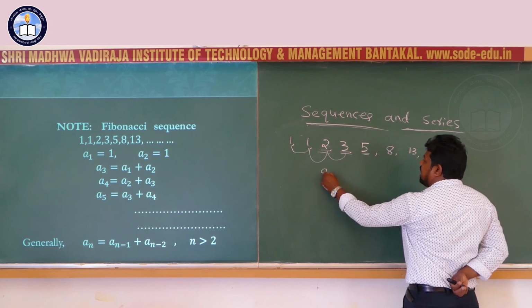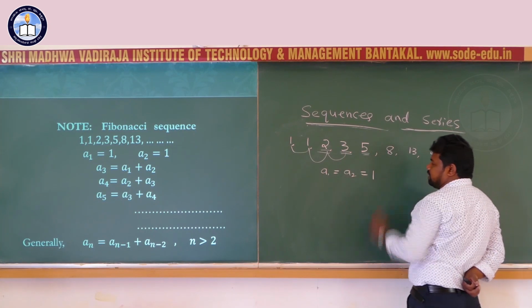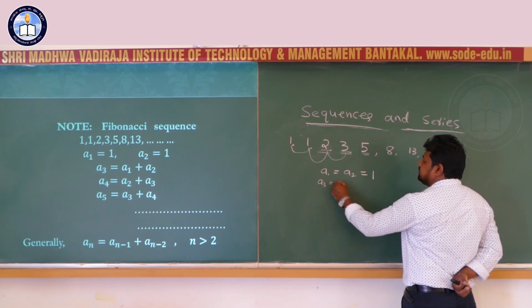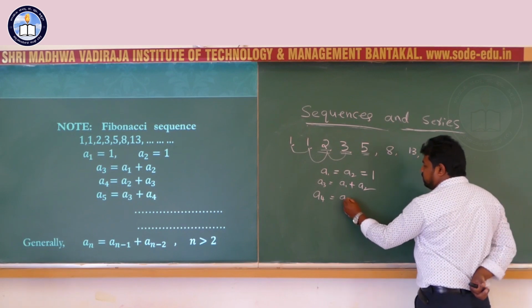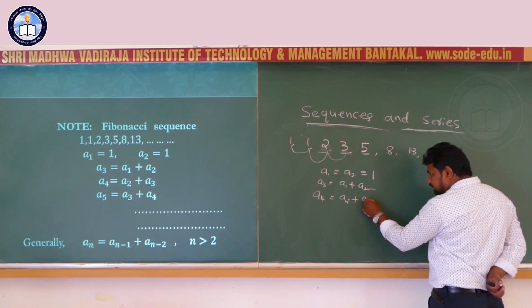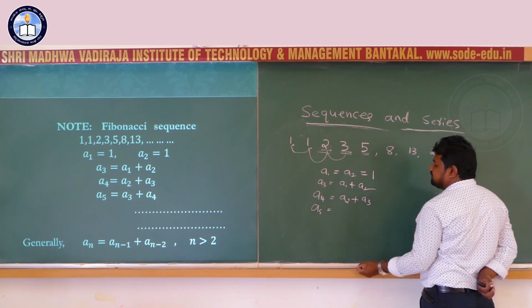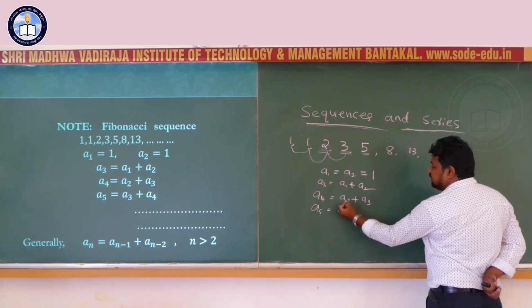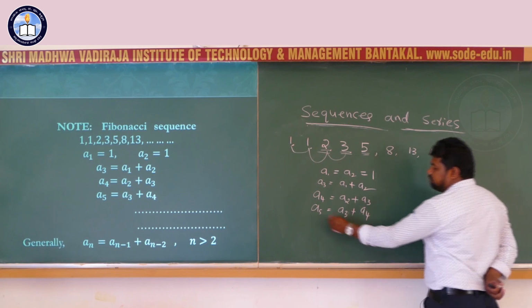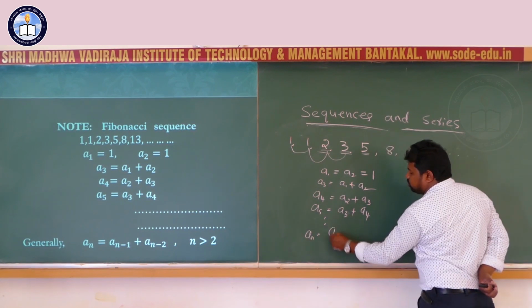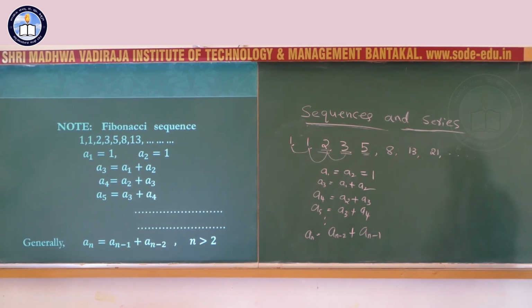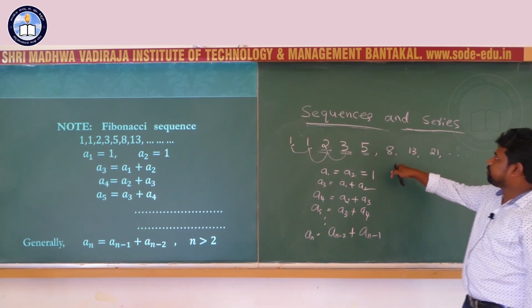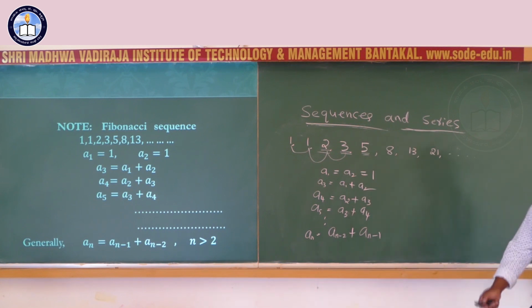Here first term and second term are 1. Third term is the sum of first and second. Fourth term is the sum of second term and the third term. Fifth term is the sum of third term and fourth term. Generally nth term equals a(n-2) plus a(n-1). That means nth term is the sum of previous two terms. This is one of the special sequences. It is called Fibonacci sequence.